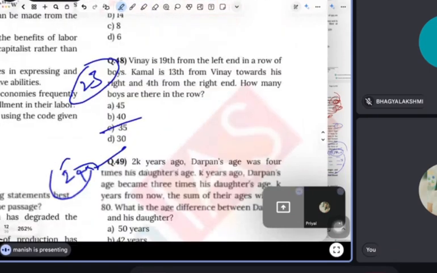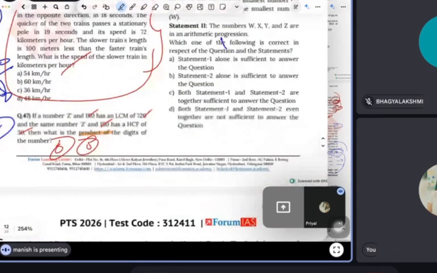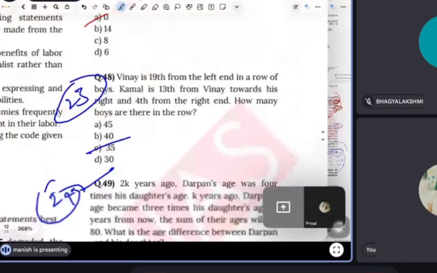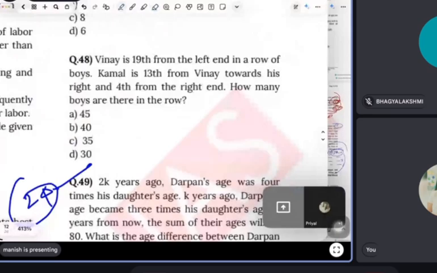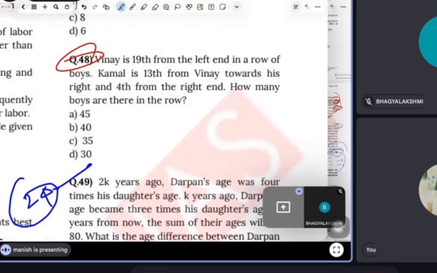Show the question once, Manish. I think yesterday we have done, Priya, right? Ah, this one we did it. Read, Bhagya. Which one, Manish? 49. 48.